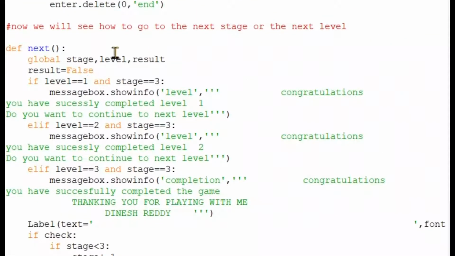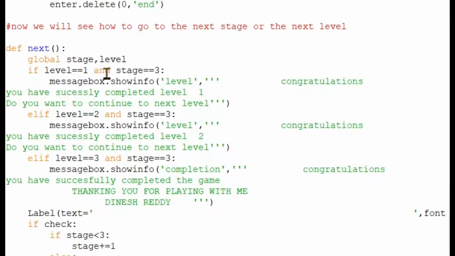And now we need to see what will be present in the next level. Here you can see we use global stage, level, and the result. Result is also not equal here. Okay, these things are not equal.